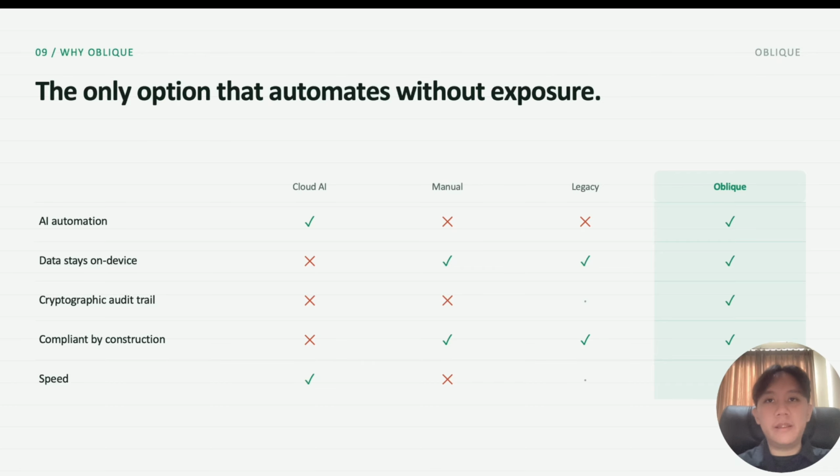So yeah, why Oblique? Compared to the alternatives, Oblique is the only option that gives lenders AI automation, local data control, and a cryptographic audit trail. Cloud AI is powerful but risky. Manual review is safe but slow. Legacy on-prem software is compliant but not intelligent. Oblique combines all three: intelligence, privacy, and auditability.